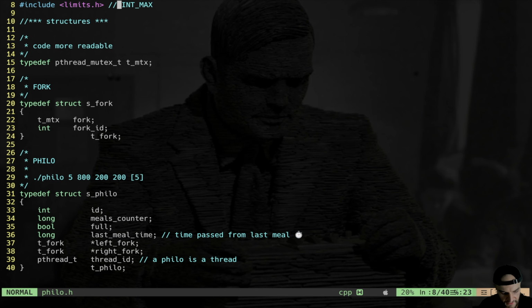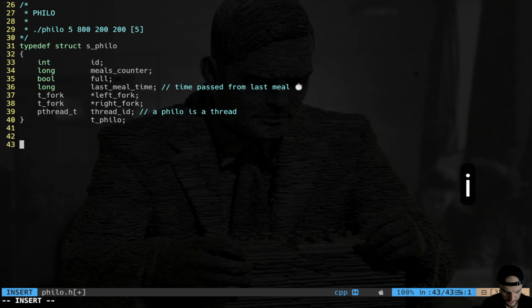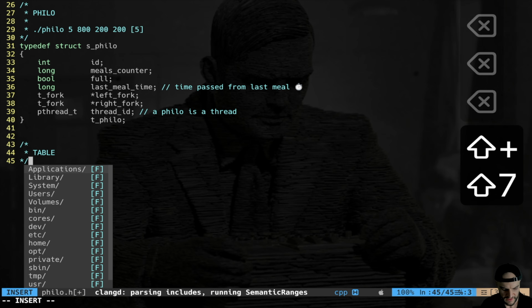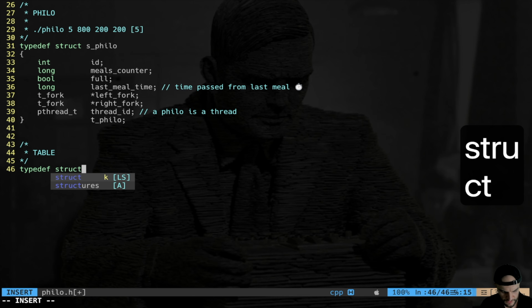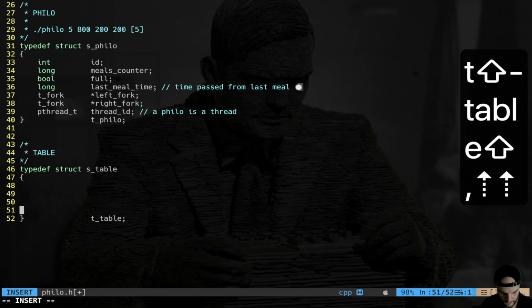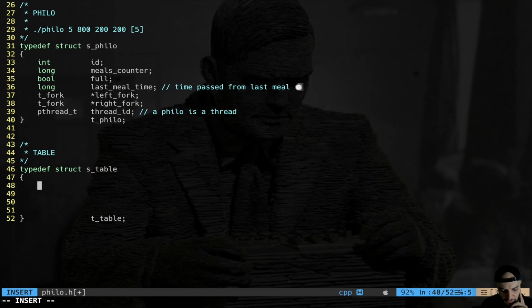We have a Philo, we have a fork. We now need a container. We need a struct in which we can stock all the data, like the number of philosophers, the time to die, time to sleep, time to eat. So we're going to create another struct that I call table. Basically, this is a container of all the data. And let's do that. Typedef struct table, t_table. Perfect. A good name would also have been data, general data, global data. You do that. I call it table just because it recalls all the simulation.